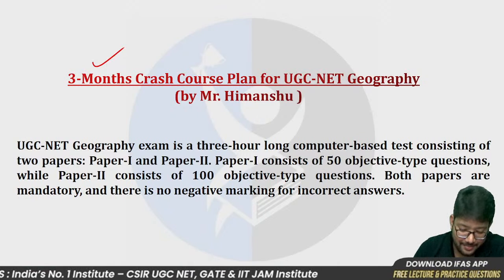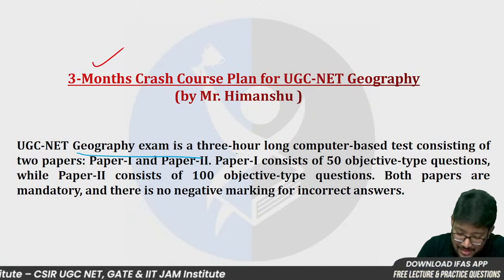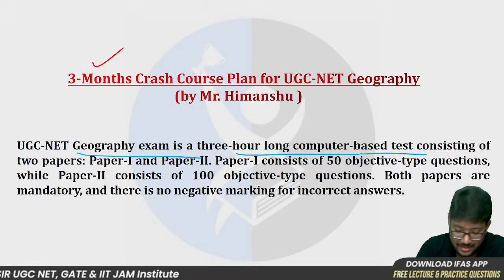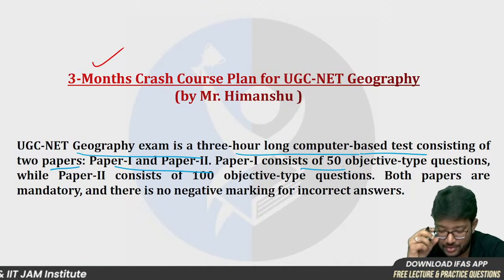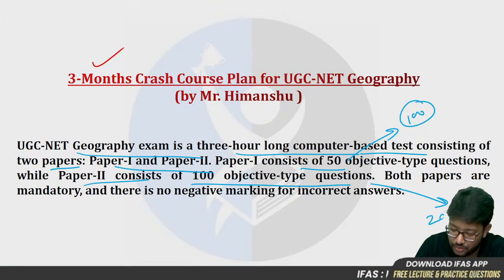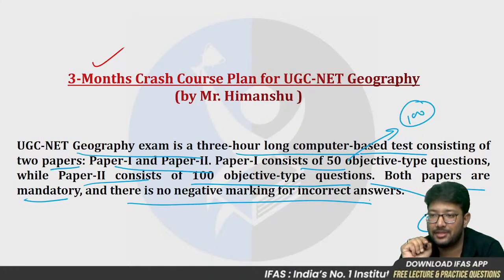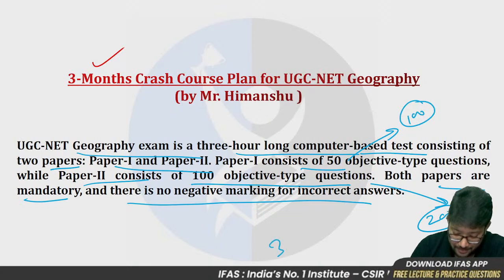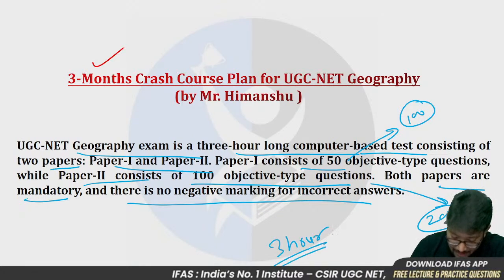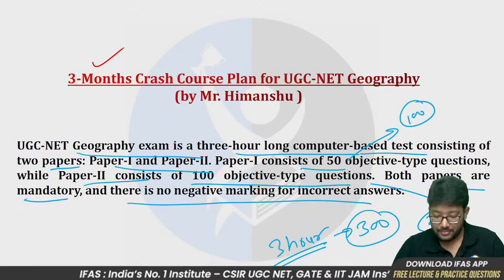Let me start with the basic exam pattern. The UGC NET exam is a 3-hour long computer based test consisting of 2 papers, paper 1 and paper 2. Paper 1 consists of 50 objective type questions and carries 100 marks, and paper 2 consists of 100 objective type questions and carries 200 marks. Both papers are mandatory and there is no negative marking for incorrect answers. This will be a 3-hour long paper of 300 marks, with no negative marking.